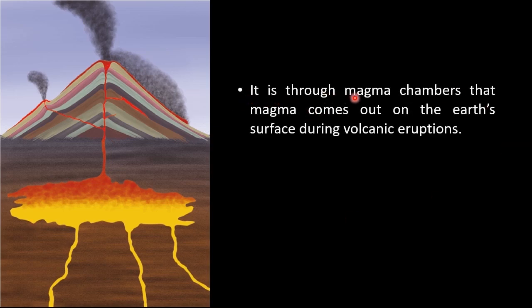So students, it is through magma chambers that magma comes out on the earth's surface during volcanic eruption. So as you can see over here, this is the magma chamber, and from here you can see that this magma is coming out on the earth surface during volcanic eruption. The magma is semi-solid and can flow, as you can clearly see over here, and as you saw in the previous video also, the magma was flowing from the volcano. These magma chambers are found in the upper layer of the mantle.